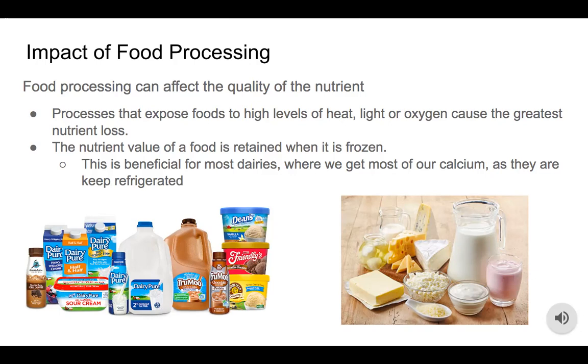Processes that expose foods to high levels of heat, light, or oxygen can cause the greatest loss of nutrients. However, the nutrient value of a food is retained when it's frozen. So in calcium-rich foods, most of them are dairies, which we keep refrigerated. This will help to retain the nutrient value. People can also drink milk straight after milking a cow, so it does not have to be processed.